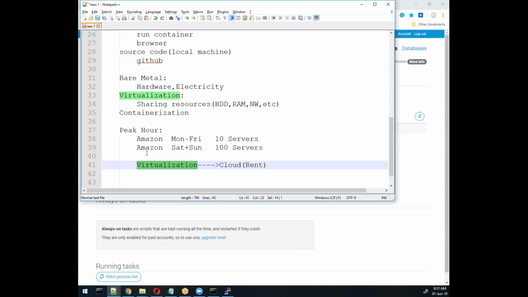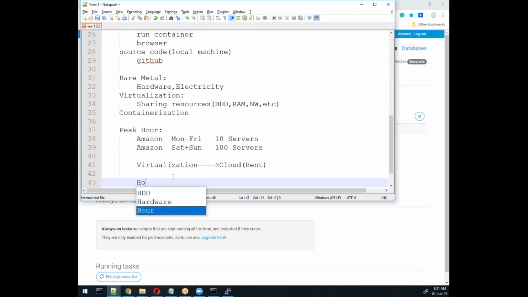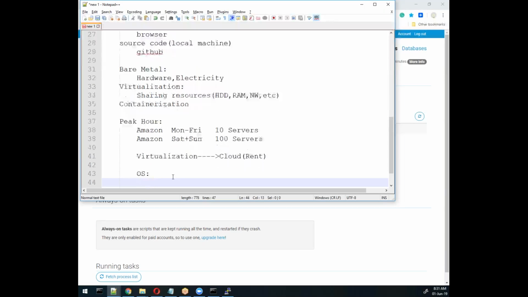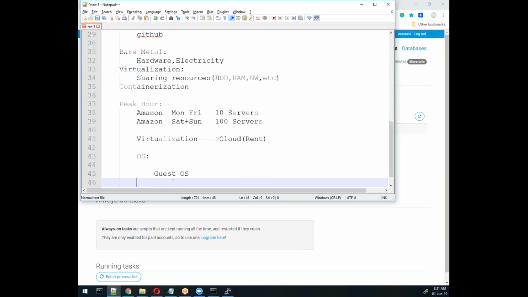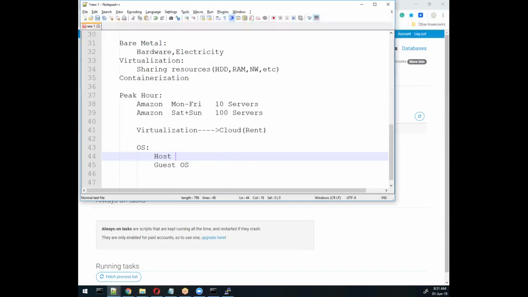Even though we are not managing this virtualization environment, Amazon or other companies like GCP manage it, it is again virtualized. And in virtualization we require two operating systems: one is the guest OS, which is what we want to install, and another is the host OS.